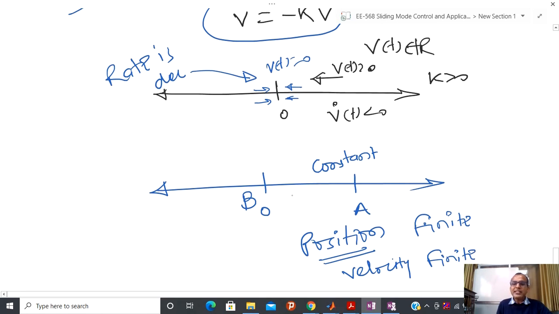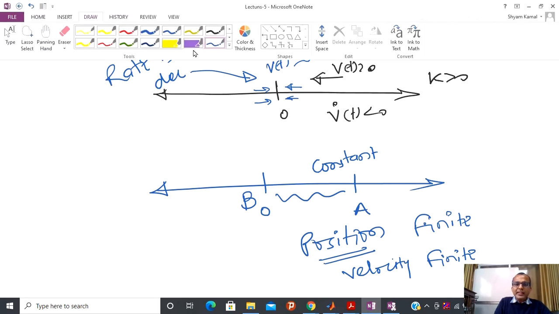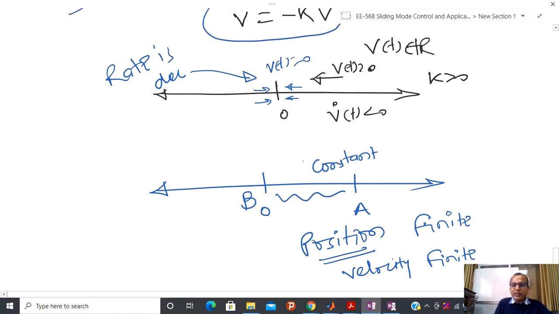So how much time will it take to move from A to B? Anyone? Have you been able to understand? AB by V. Yeah, and that time is finite or not finite? Finite. Always finite. So due to that reason, I can move in finite time.